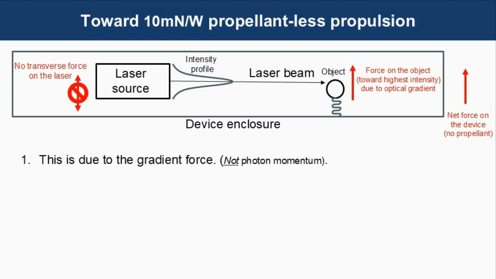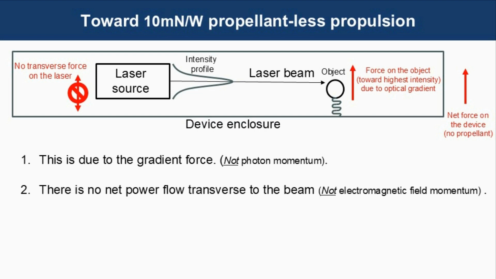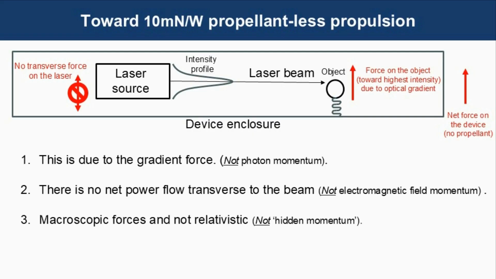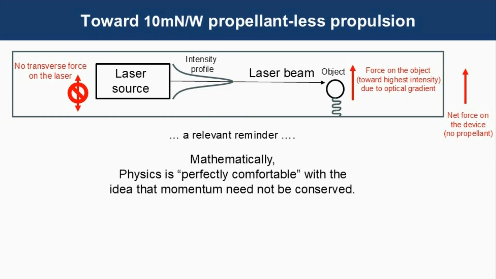We note that this is due to the gradient force. It is not photon momentum. There is no net power flow transverse to the beam, so it's not electromagnetic field momentum. And these are macroscopic forces, not relativistic forces, so it is not hidden momentum. Just a relevant reminder, mathematically, physics is perfectly comfortable with the idea that momentum need not be conserved, as long as the Lagrangian has a translational variance.